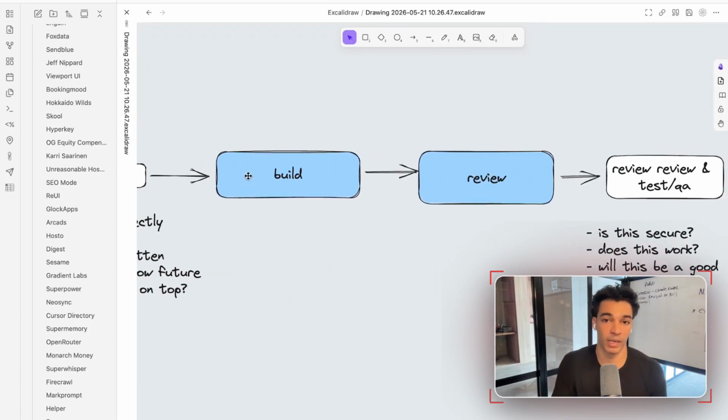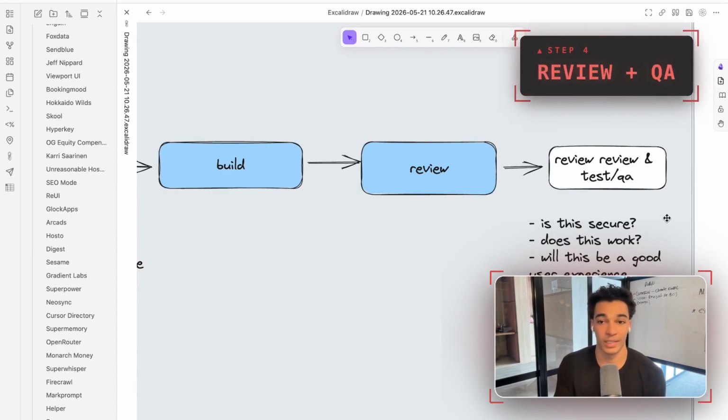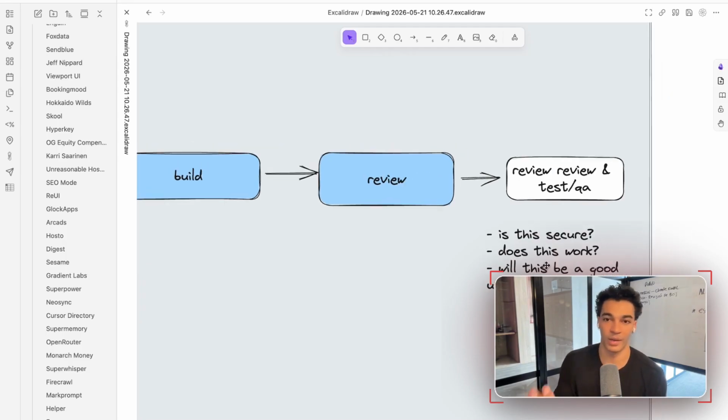After that, we have that process go directly into another agent step. This is an agent that's specifically designed to review the code that was written against the plan and against another set of parameters that you have set up as a developer to decide: is that code good? Is that code secure? And does it actually implement what I want it to implement? Then the final step is the review of the review, and then testing and qualitative analysis. You're trying to answer the questions: is this secure? Does this actually work? And will the user experience be good? You have to do all these steps before actually deploying the new feature into production.